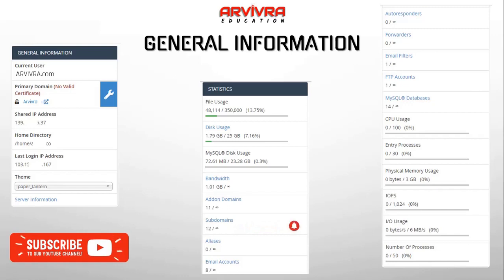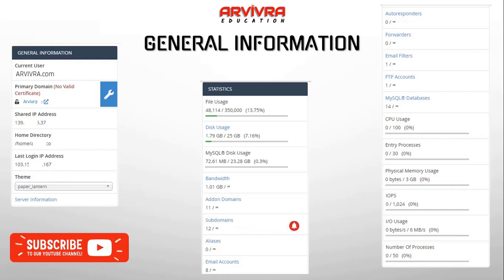You can see the domains and subdomains. Add-on domains are 11 and subdomains are 12. So after using 11 or 12 websites, we have still utilized only 7%. If you are selecting your hosting server plan, even a minimum one can give you space for around 50 websites that you can launch on your shared hosting plan. Here you can also see the SQL Server disk usage space. You can check bandwidth, and how many domains you have published on your hosting server.